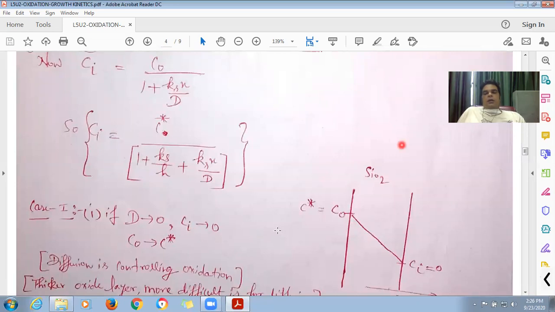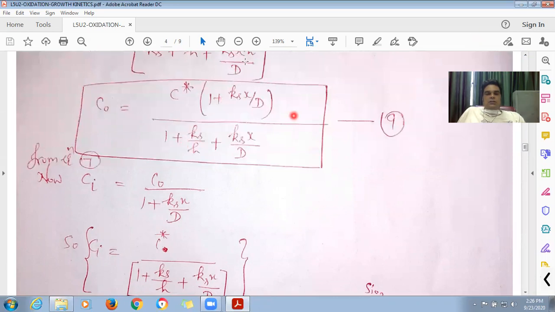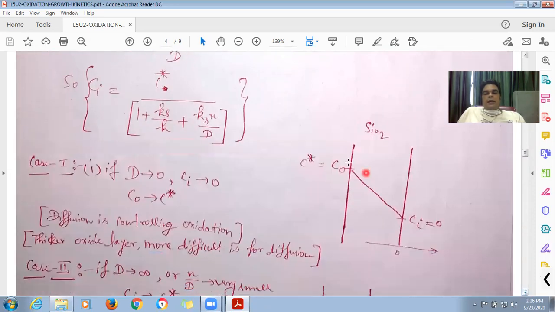Now what will happen with C naught? In the numerator this value is also increased, and this value is also increased. These two effects will cancel out each other and C naught will be approximately equal to C star. So C naught happens to be equal to C star and Ci happens to be equal to 0, and we have a step like this.